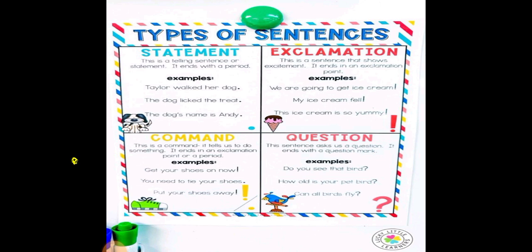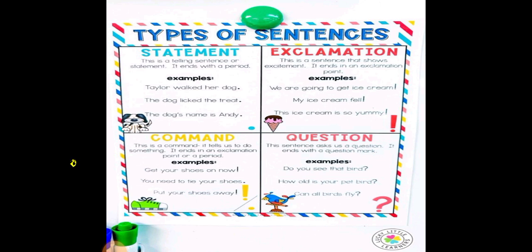And then exclamation is nothing but sudden feelings or emotions and excitement. It ends in an exclamation point also. For example, we are going to get ice cream! My ice cream fell! This ice cream is so yummy! At last you have to put the exclamation mark.